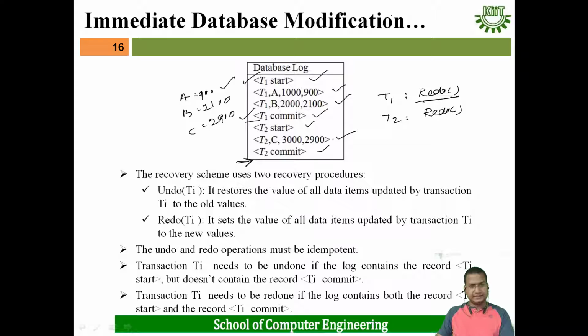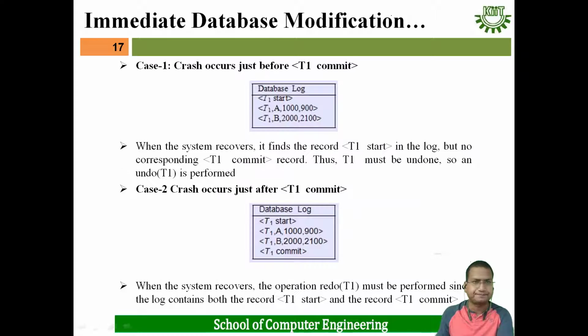Okay, in this case, what is undo of Ti and what is redo of Ti? I have already explained. Undo restores the value of all data items updated by transaction Ti to the old values, and redo sets the value of all data items updated by transaction Ti to the new values. I have already told you the undo and redo operations must be idempotent. Transaction Ti needs to be undone if the log contains the record Ti start but does not contain the record Ti commit. So undo will be performed when Ti start is there but Ti commit is not there. But the redo operation will be performed when Ti start as well as Ti commit are there in the log file.